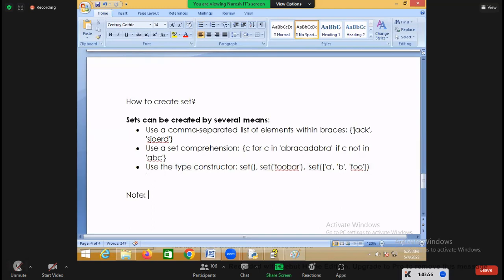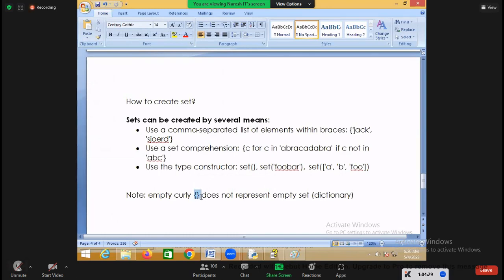Empty curly braces don't represent what? An empty set. They don't represent an empty set. They represent which one? Dictionary. Because curly braces are also used for creating a dictionary.